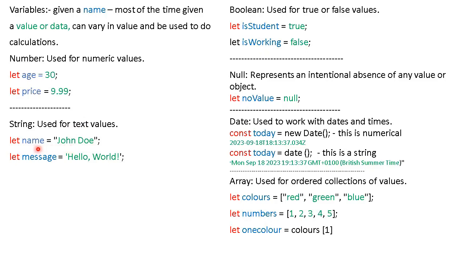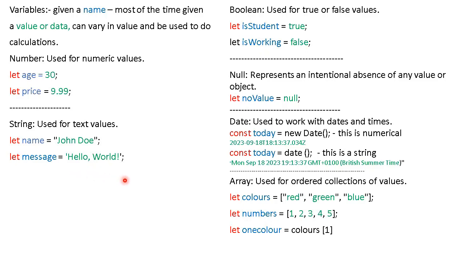So the name variable here will contain John Doe. Let's have a look at another example. So here we've got let, that's the command, message, that's the name of the variable. We're telling it that it equals, we use the quotation marks, and we're putting hello world. So message would now contain this text, hello world.